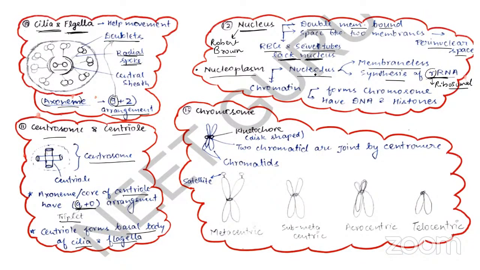Nucleolus is also known as the ribosome factory. Remember this point, very important. Write this down. Nucleolus is also known as the ribosome factory. Why? Because it is involved in the synthesis of ribosomal RNA.